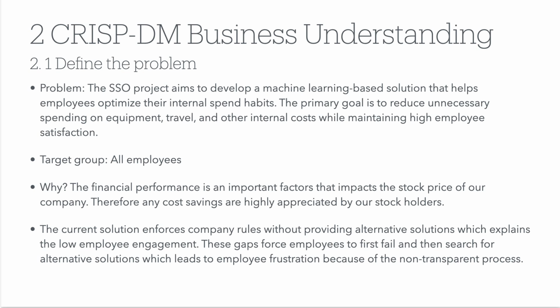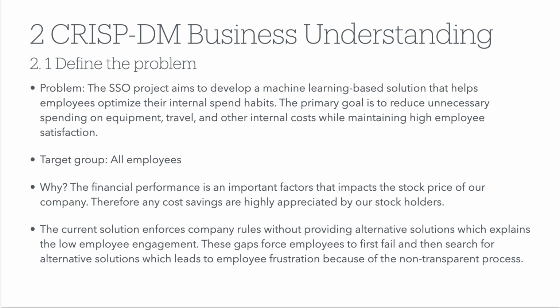And why are we doing this? We are doing this because the financial performance is an important factor that impacts our stock price, and therefore any cost savings are highly appreciated by our stockholders. And the problem with the current process is that it does not provide any alternative solutions, and therefore employee engagement is very low.